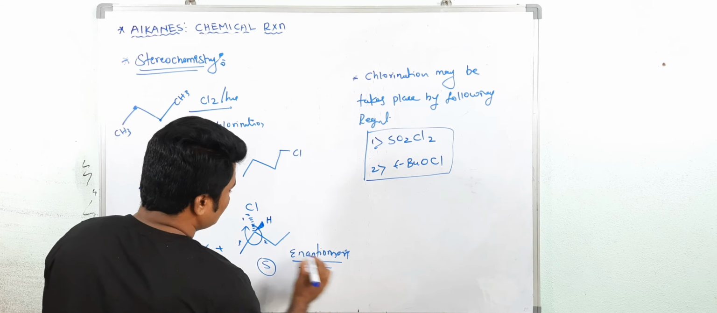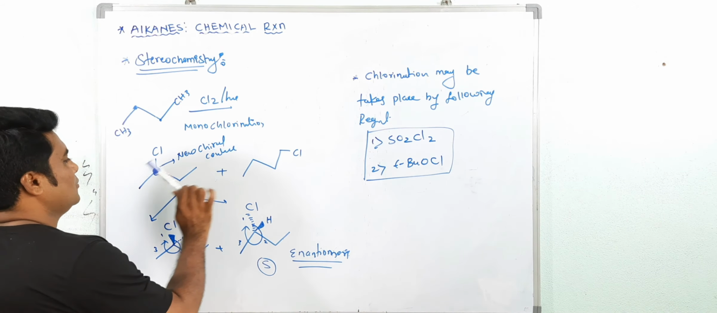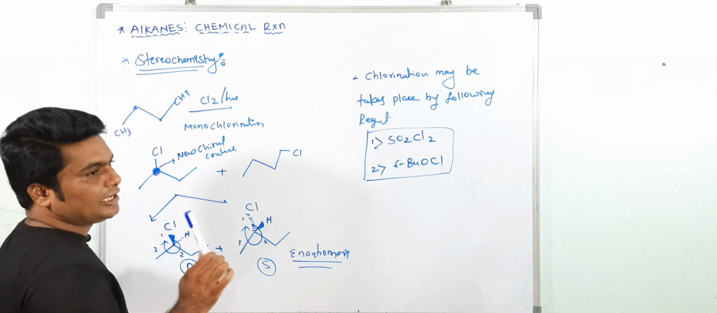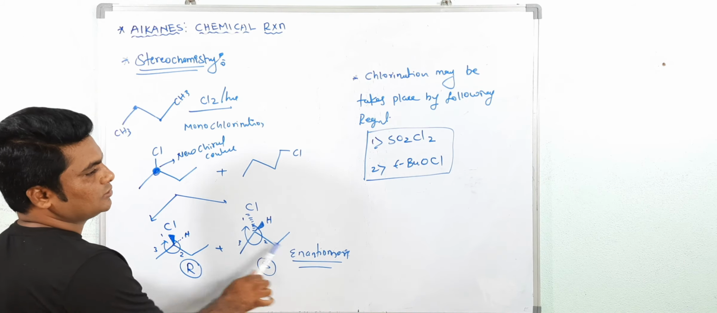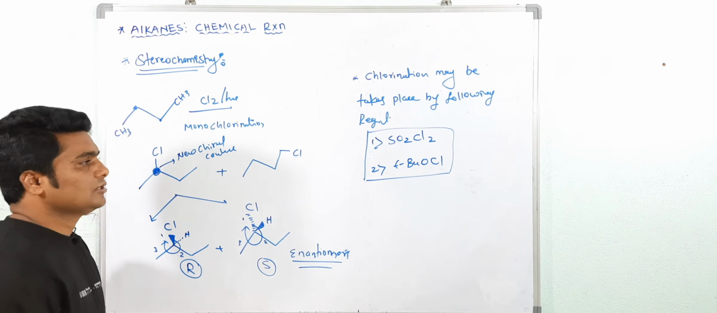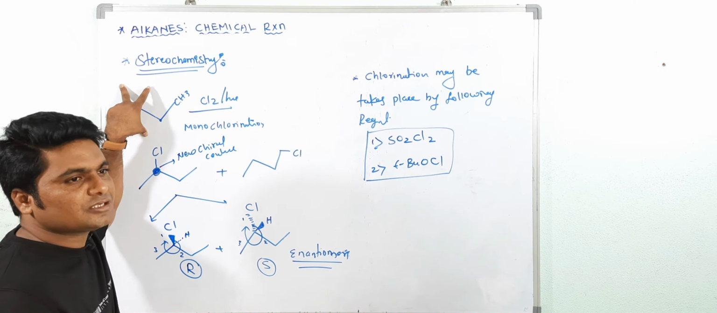Enantiomers. Understood? So total compounds including isomers, stereoisomers, how many? 1, 2, 3. But different products only 2. But if they ask the stereoisomers, total 3. Understood? This is the stereochemistry of monochlorination or monohalogenation of alkane.